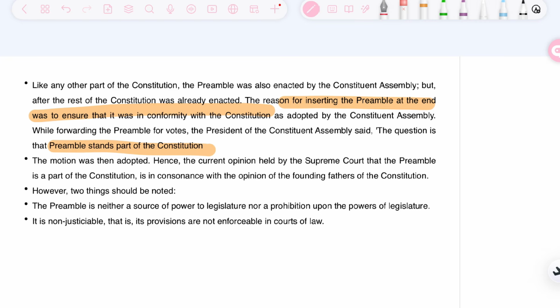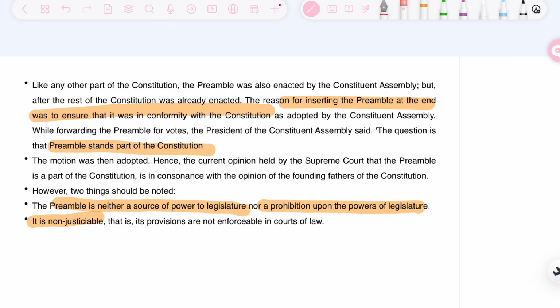Here, two points also have to be noted: that the preamble is neither a source of power to the legislature nor a prohibition upon the power of the legislature, and also it is non-justiciable. For example, if any state is not following the principle of justice, you can sue that government for violation of a fundamental right, if any of your fundamental rights is being violated, or any DPSP is not being followed. But you cannot go to the court and state that this article or this law is not in conformity with the justice as mentioned in the preamble.